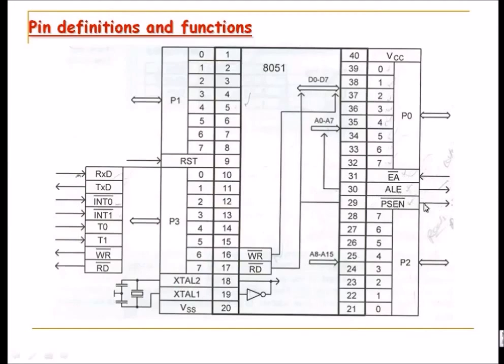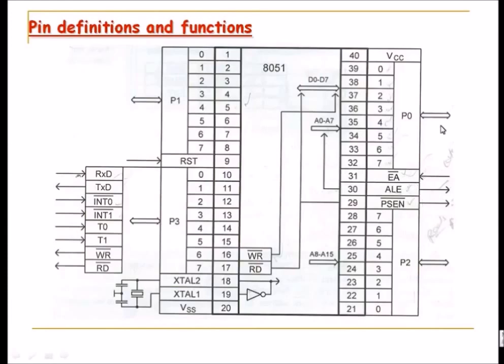So these ALE and PSEN signals are going out, because ALE will give the address latch enable pulse to the ROM, and program store enable will give the pulse for fetching the codes from the ROM memory. On this ALE pulse, the code gets fetched from the memory. So these are giving the external signal.